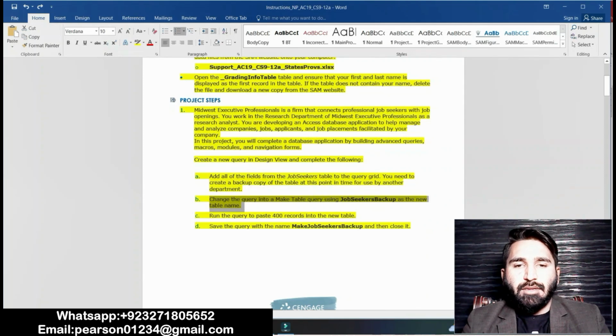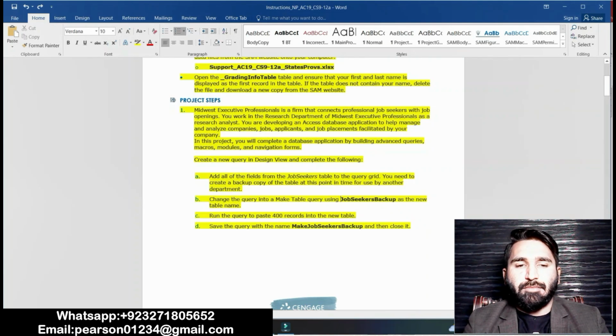Now point B is to change the query into a make table query using JobSeekerBackup as the new table name. Moving on in the Access file, we change the new query into a make table query using JobSeekerBackup as the new table name. We have to change this name, so the new table name is JobSeekerBackup.